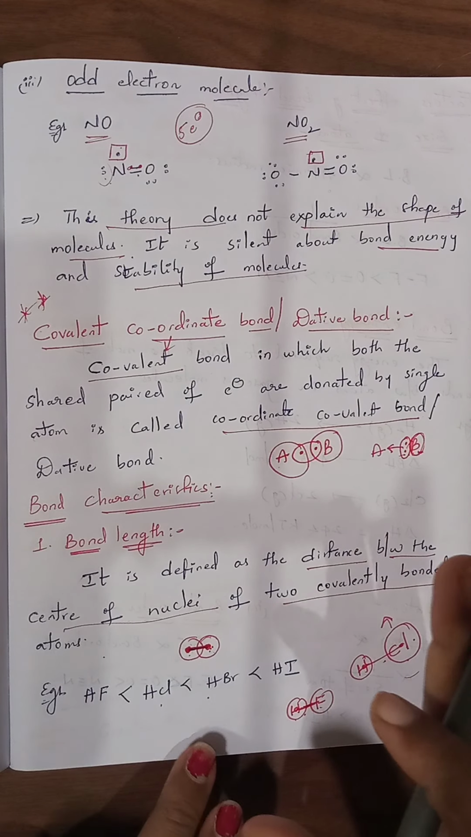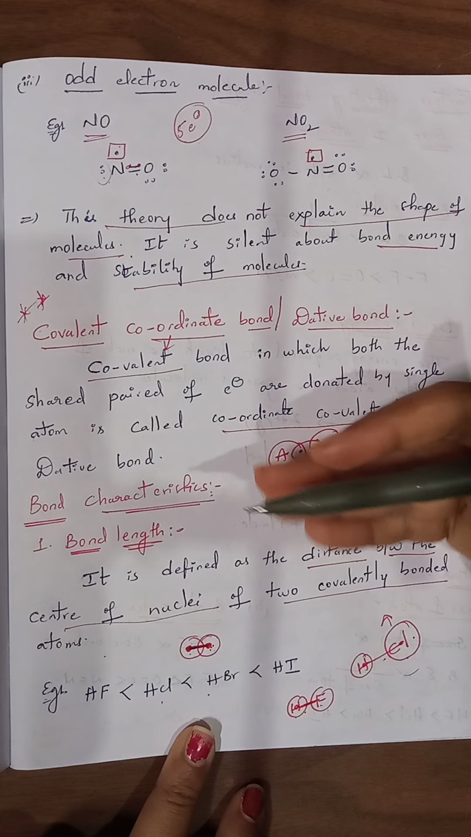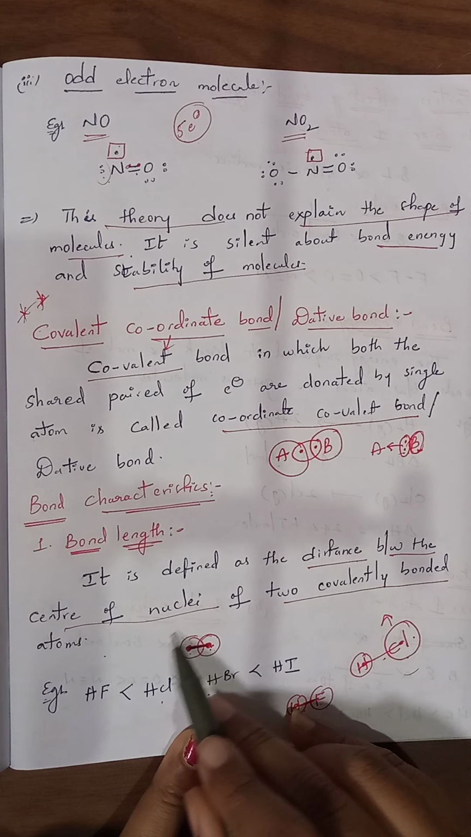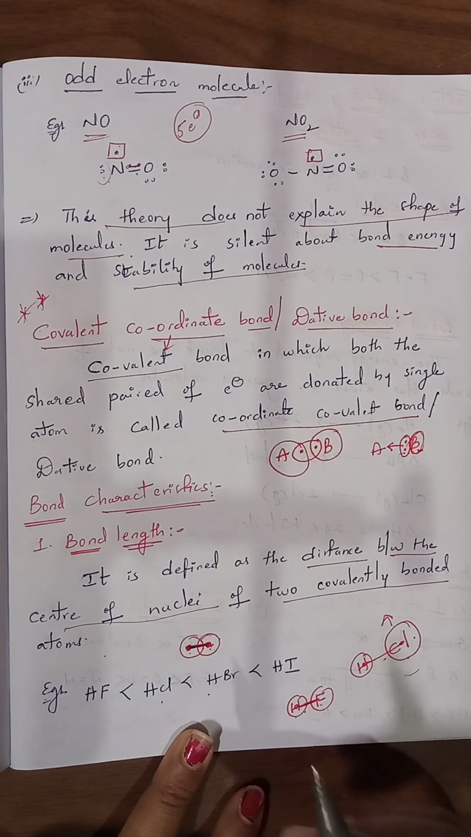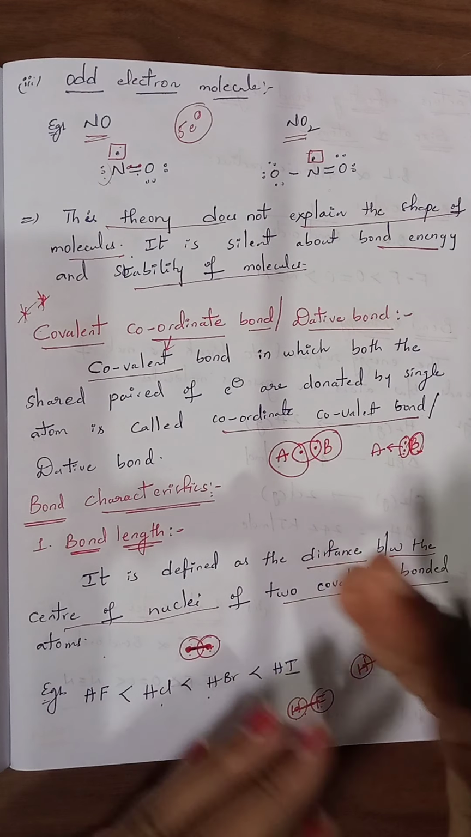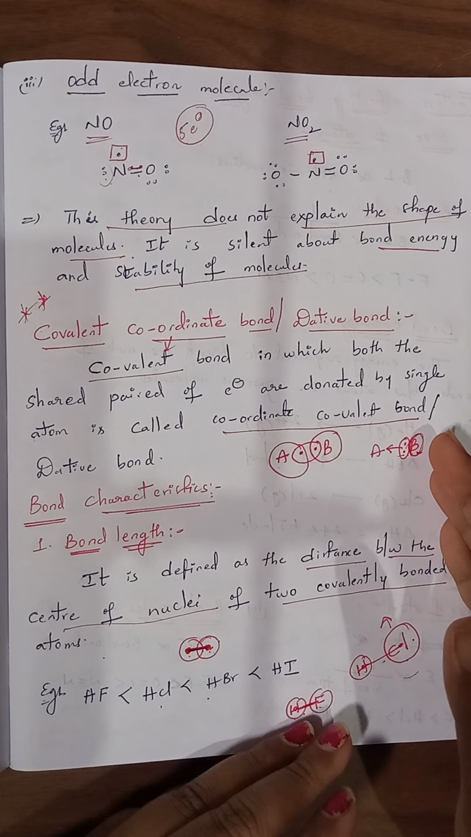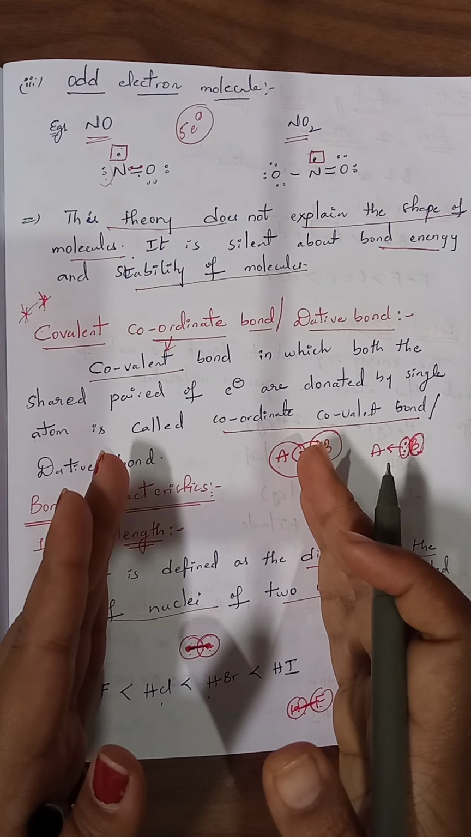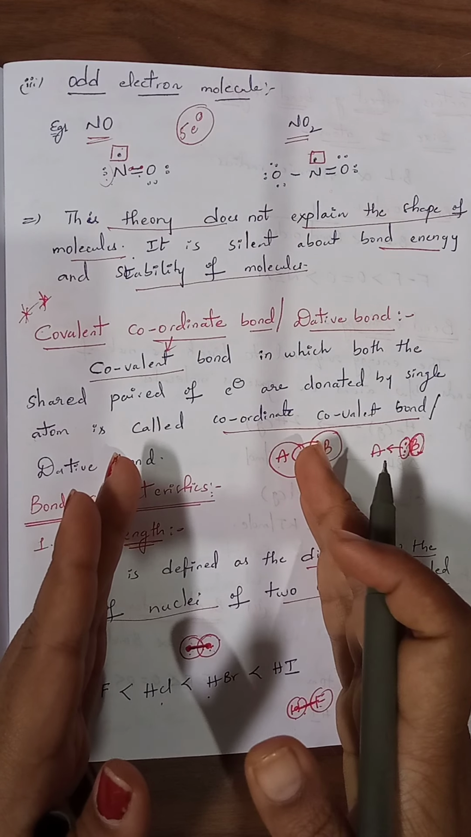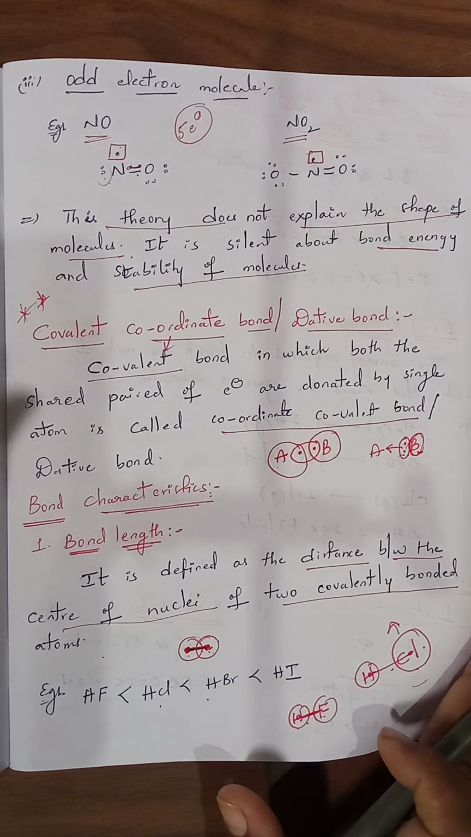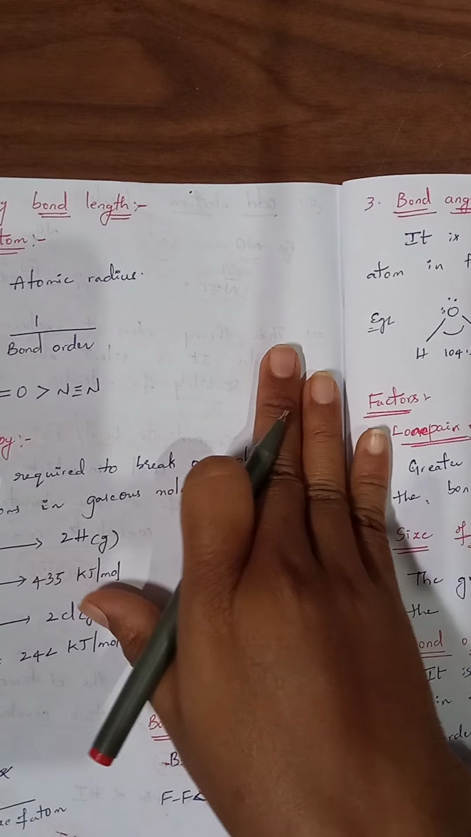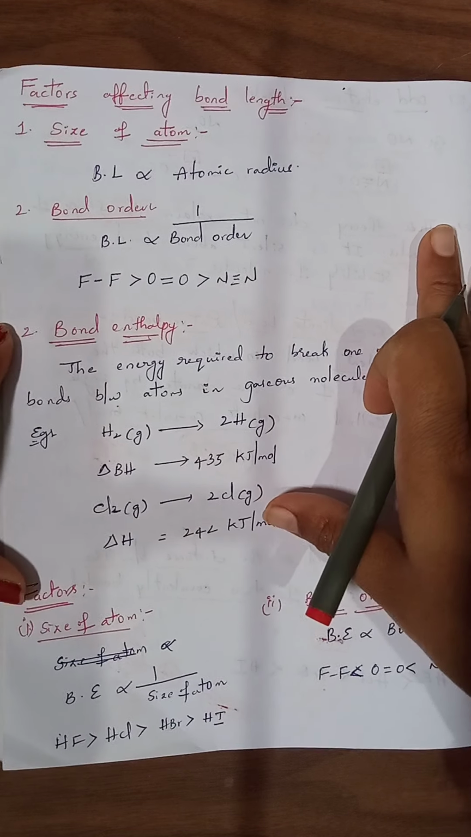So this is the first bond characteristic, that is bond length. It is defined as the distance between the nuclei of 2 covalently bonded atoms. Bond length always depends on the size of the atom. Once the size of the atom increases, bond length also increases. If 2 bonded atoms have a smaller size, the distance between them also decreases, and bond length will be very less. Now we will see the second bond characteristic. Before that, we will see what are the factors affecting bond length.